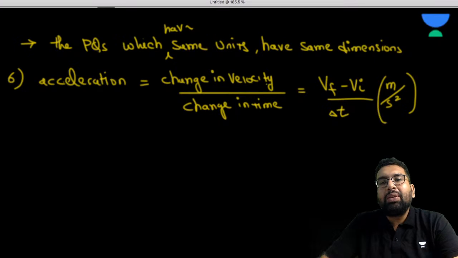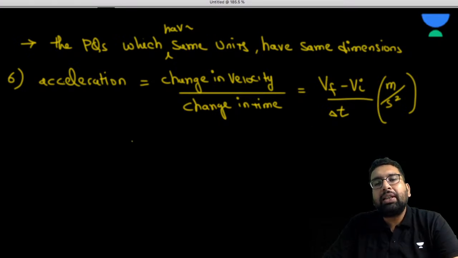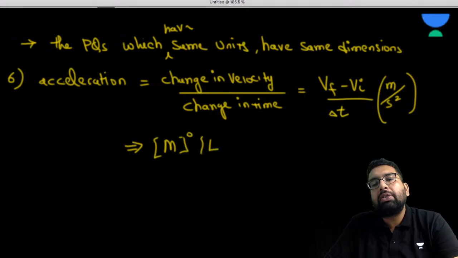So what is going to be the dimension of this acceleration? See, there is no term of kg, there is no term of mass. So can I write M^0? What is the dimension of the length?